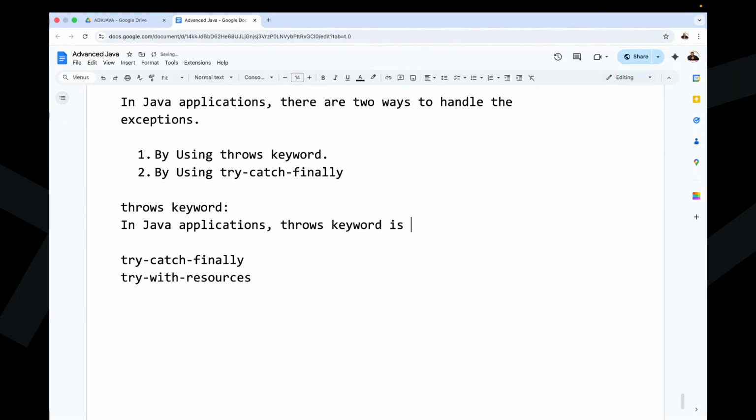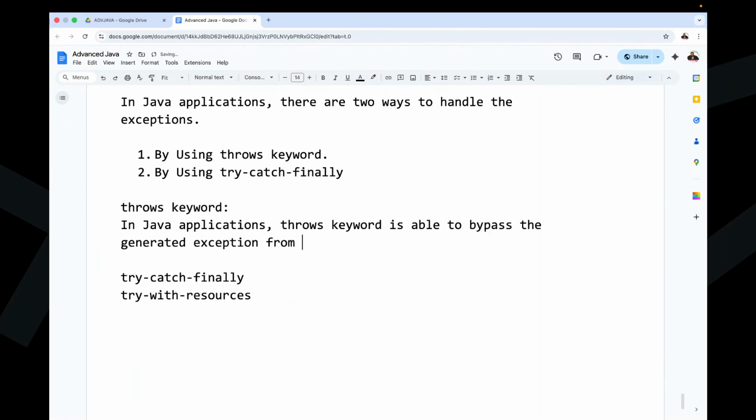In Java applications, the throws keyword is able to bypass the generated exception from the present method to the caller method.